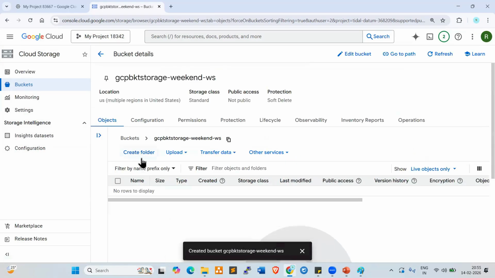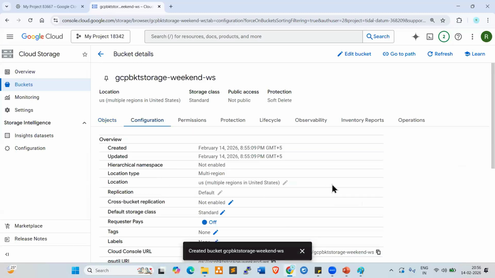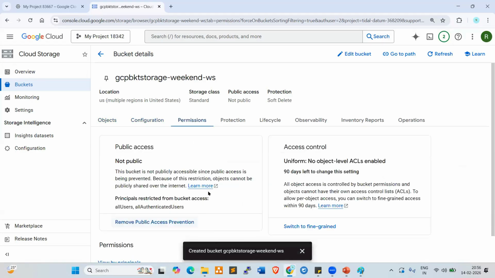Now here, if you want to upload any data, you can upload. If you want to create any folder, you can create. If you want to change the permissions, you can change here. Okay. So here we have objects. If you want to create a folder, you can create a folder. You can upload files and folders here. There is also an option to transfer data in and data out. Other services, look at here, these are all the services available. Now look at here, configuration. If you want to check the configuration of your bucket, you can check here. Permissions, you can check the permissions.